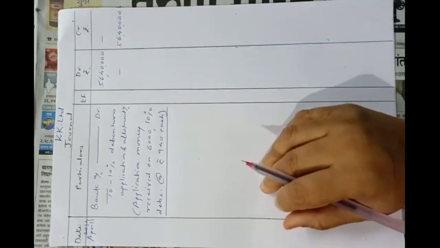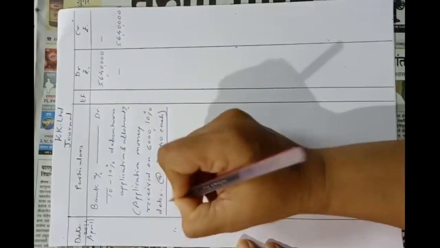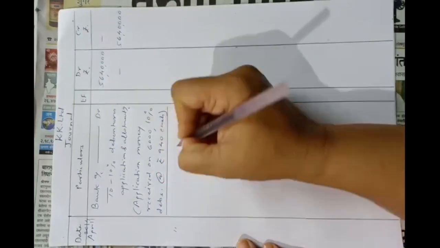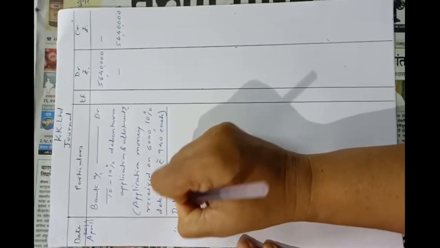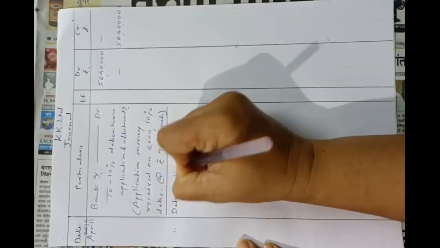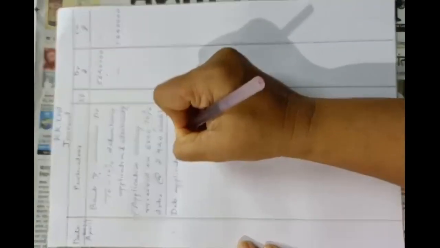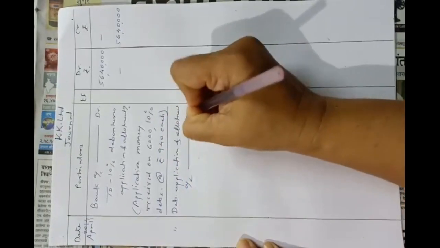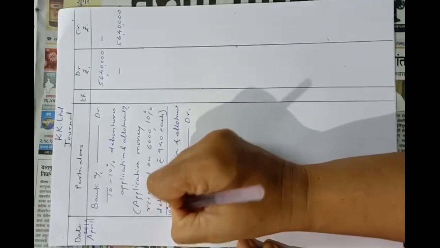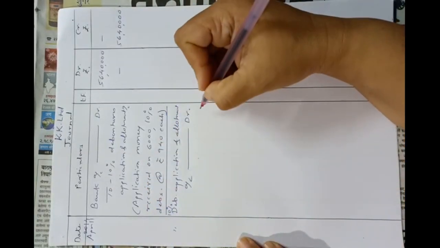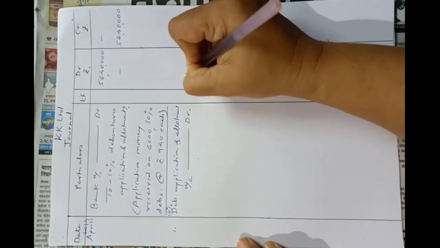So let's pass the journal entry on April 1st. 10% debenture application and allotment account debit 56,40,000.